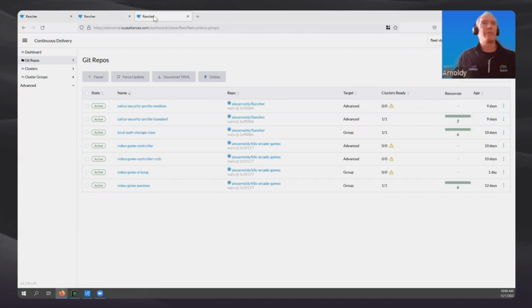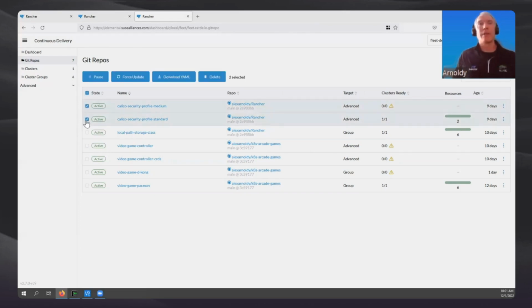We're going to move on to our continuous delivery portion of Rancher. If you know Argo CD, this is extremely similar. It's simply going to be a GitOps continuous delivery engine. It can be used with a CI/CD pipeline, or it can actually just be used independently, like I'm doing here. So what we have here are certain security settings, effectively, that I'm going to apply to the Calico software that's already installed on my Kubernetes cluster. This standard profile is something that I have set up to deploy to every single Kubernetes cluster that Rancher manages, whether they're edge, cloud, or data center.